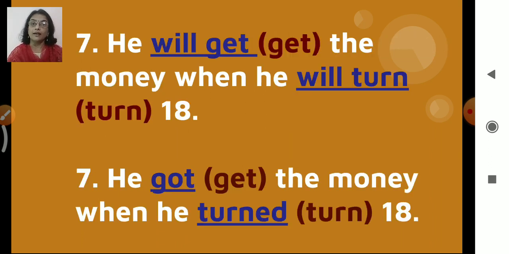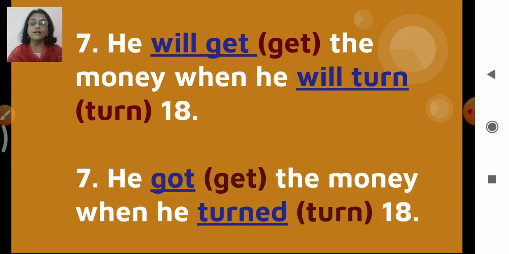The seventh one, again two answers are there. He will get the money when he will turn 18. Now will get, will is again future, right? So it is simple future, and again will turn, again it is simple future, right? So we have used here simple future tense.